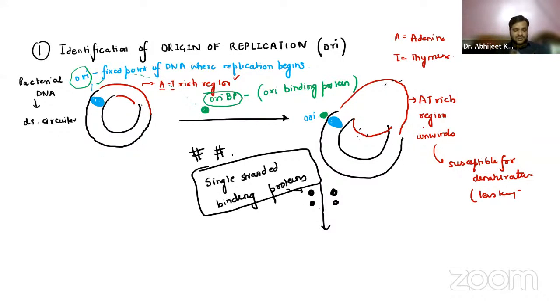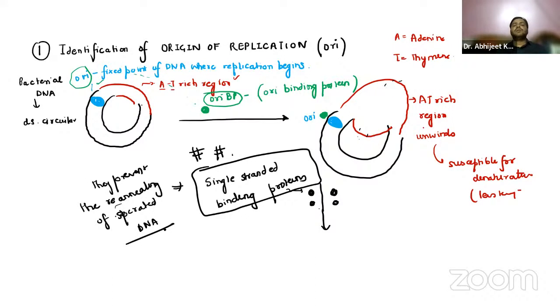So basically, what do these proteins do? They prevent the re-annealing of the separated DNA. Re-annealing means that it will not allow the separated DNA to come closer to each other, right? Only then will the replication take place.